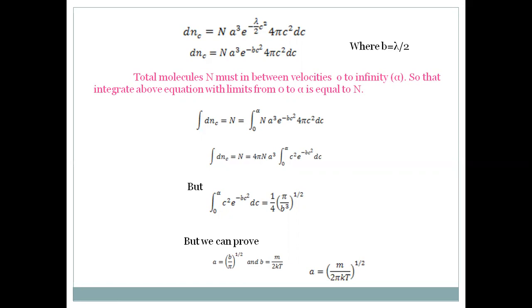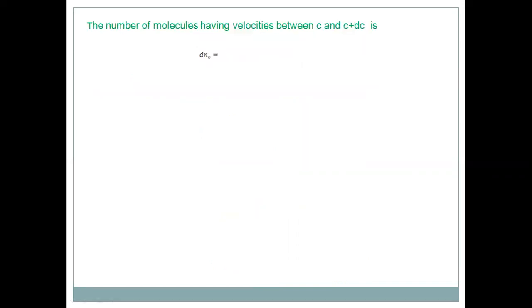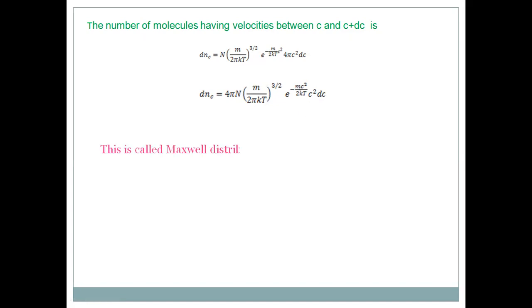So when we substitute these values into this equation, dnc is equal to n into a cube, that is dnc is equal to n into m by 2 pi kT whole to the power 3 by 2 e to the power minus m by 2kT c square 4 pi c square dc. So dnc is equal to 4 pi n into m by 2 pi kT to the power 3 by 2 e to the power minus m c squared by 2kT c squared dc. This is called Maxwell's distribution law of molecular velocities.